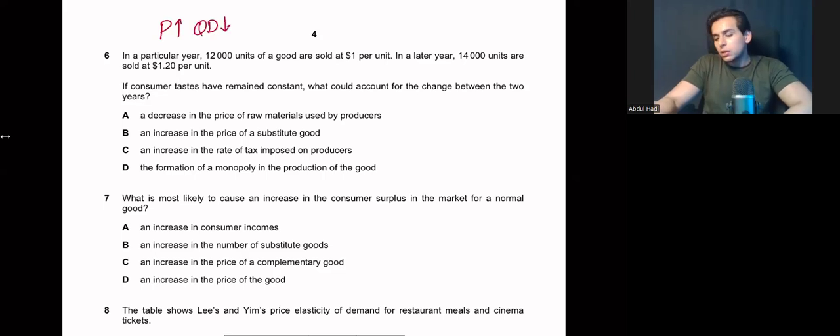This is the usual case. But in this question, you can see that with an increase in your price level, your quantity demanded is increasing as well. Now, there could be a few cases due to which this could happen.